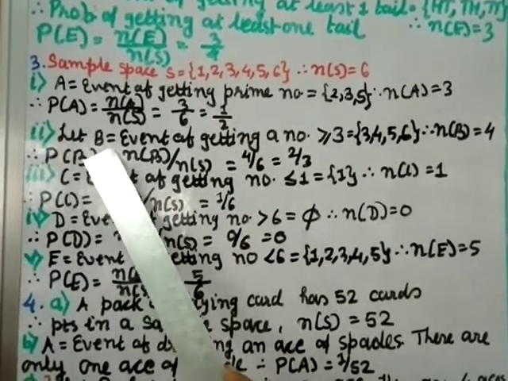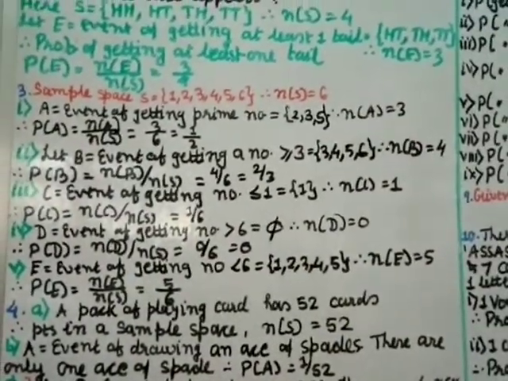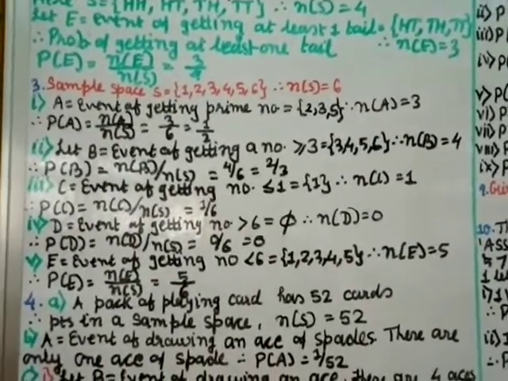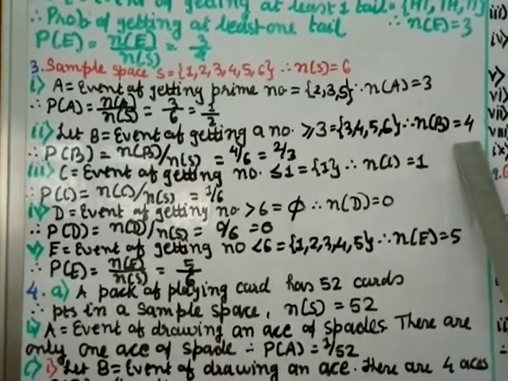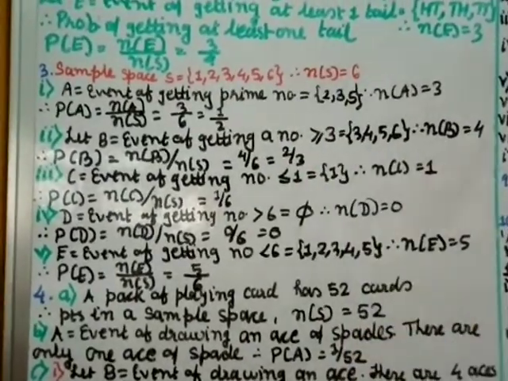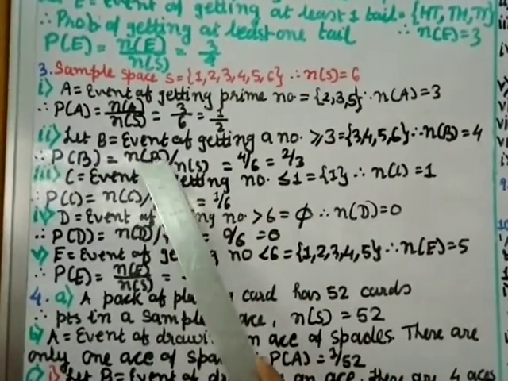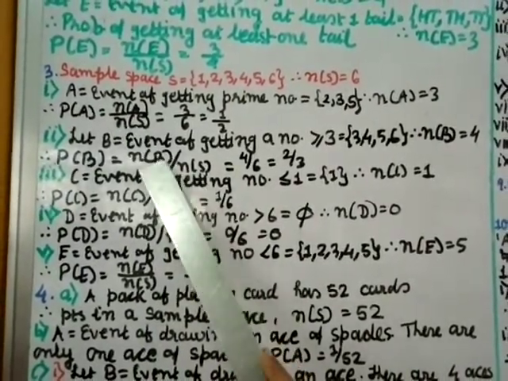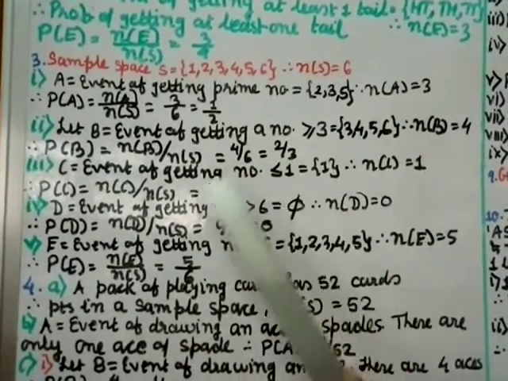Part 2: let B be the event of getting a number greater than or equal to 3. The numbers greater than or equal to 3 on a die are 3, 4, 5, 6. So the number of elements in B will be 4, and the number of elements in S is 6. Okay, it is fixed. So P of B, that is the probability of B, equals N of B by N of S. Same formula. Now it is for B, so N of B is 4. So 4 by 6 equals 2 by 3 when you cut by 2.